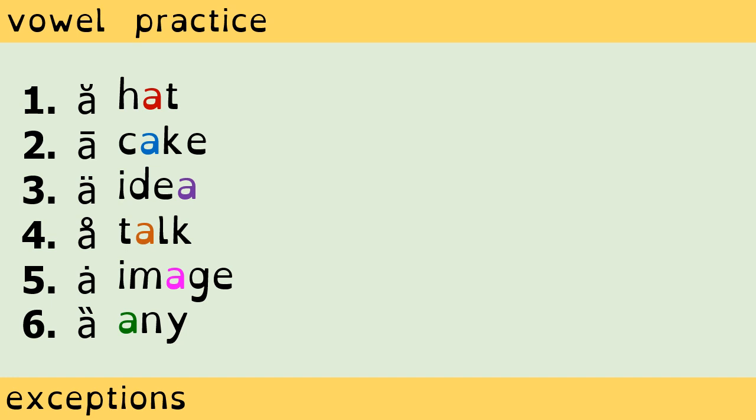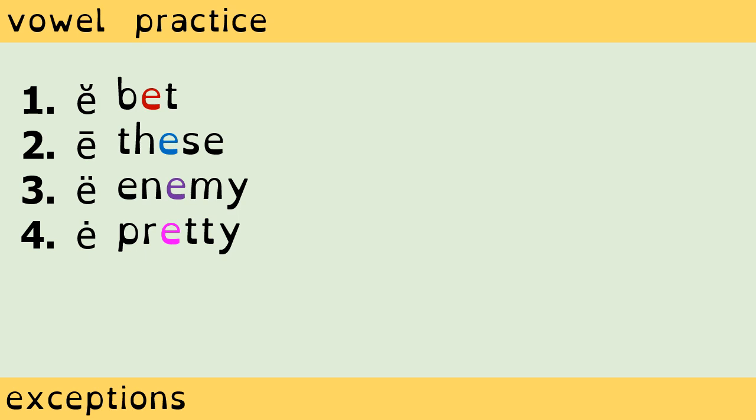The symbols I am using for the examples in 4, 5, and 6 are non-standard. In 4, I chose the symbol with the circle over it because this A makes the short O sound, and the letter O looks like a circle. In 5, I chose the A with the dot over it because it makes the short I sound, and the letter I has a dot over it. For 6, I was just out of options, and this exception is pretty rare in terms of number of words.